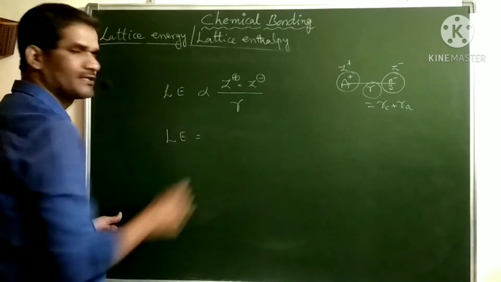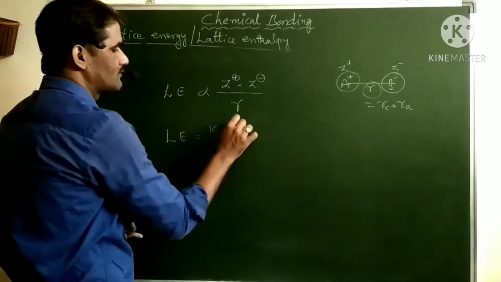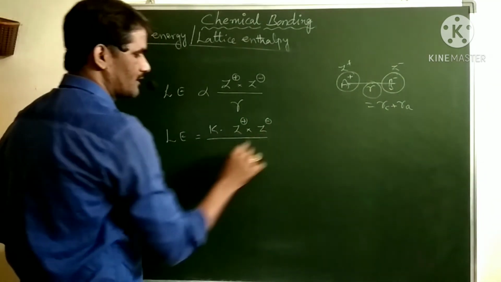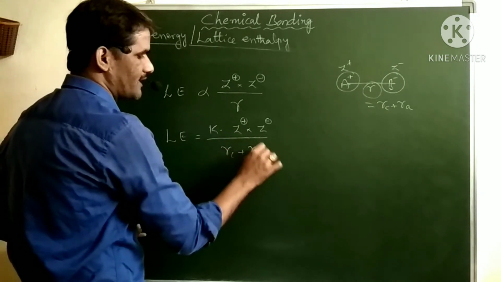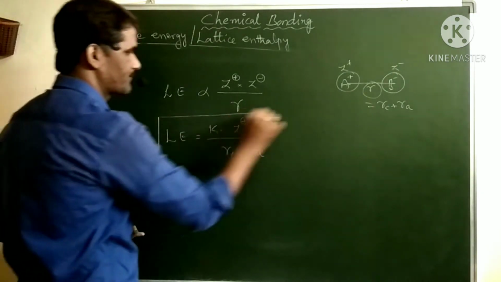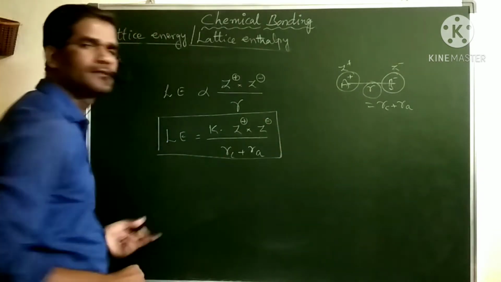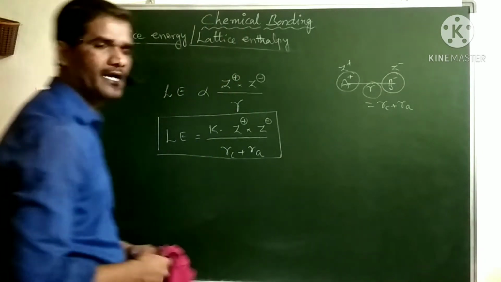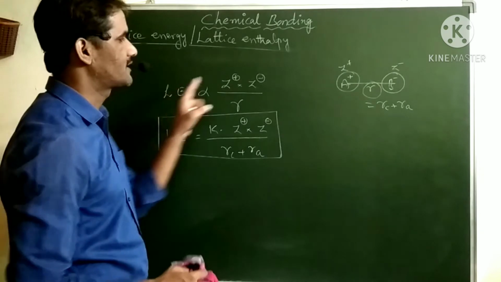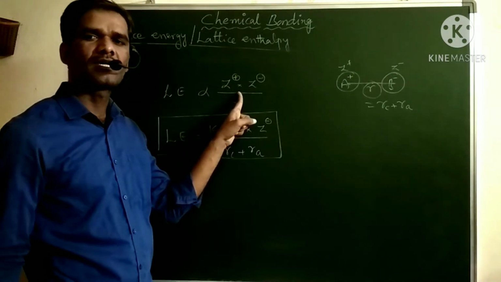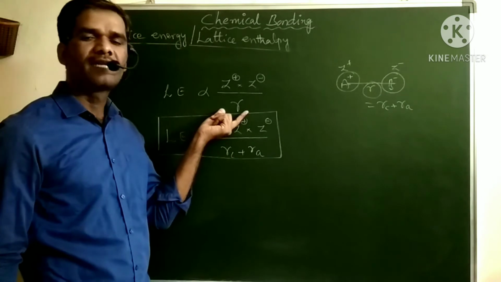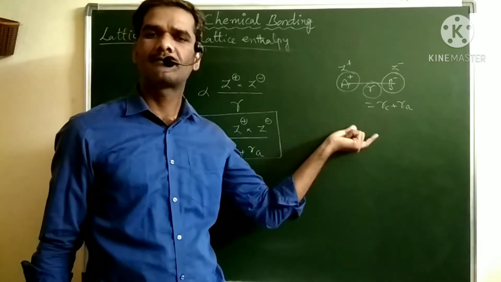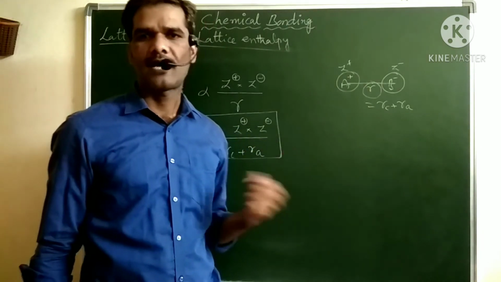Lattice energy is equal to some constant K times the product of charges divided by the radius of cation plus the radius of anion. This is the formula for lattice energy. Now we will see the factors that influence the lattice energy. From this we can say that lattice energy is directly proportional to the product of the charges, and inversely proportional to the radius of cation and radius of anion, that is, the size of the cation and size of the anion.